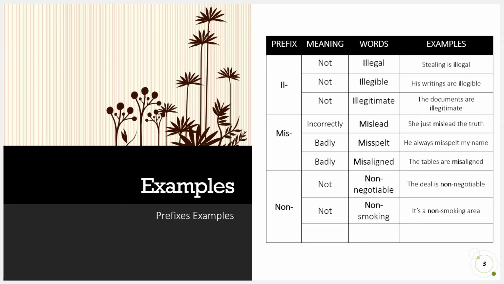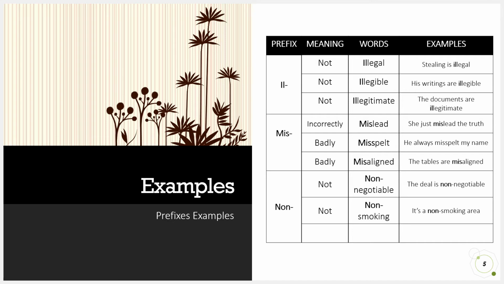Next prefix is "mis", which could mean incorrectly or badly. The words for this are mislead, misspelled, and misaligned. For examples, she just misled the truth. He always misspelled my name. The tables are misaligned.